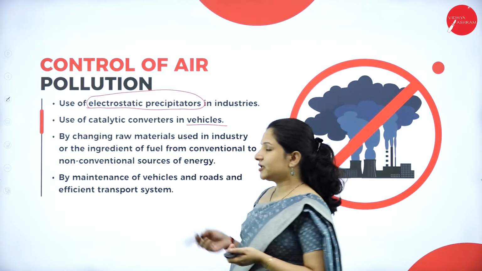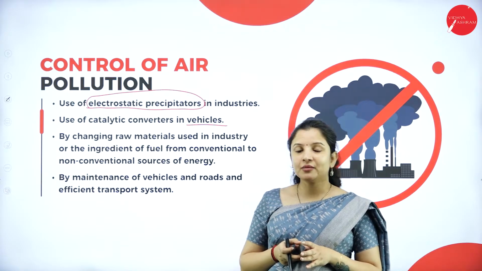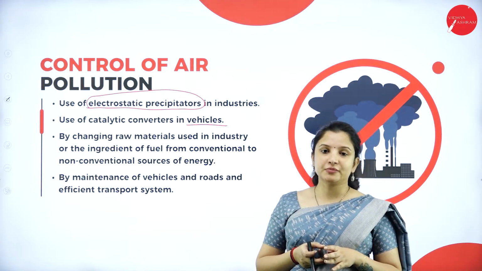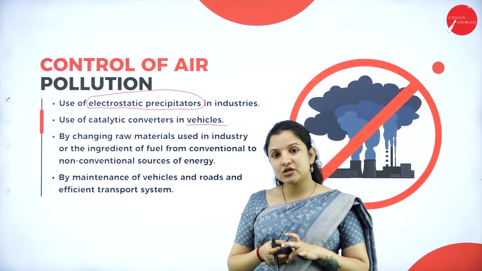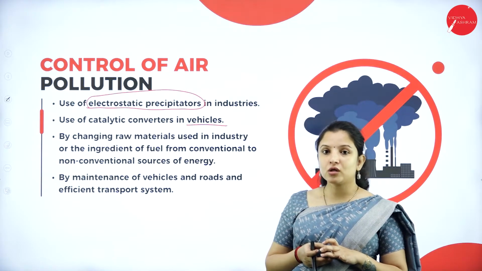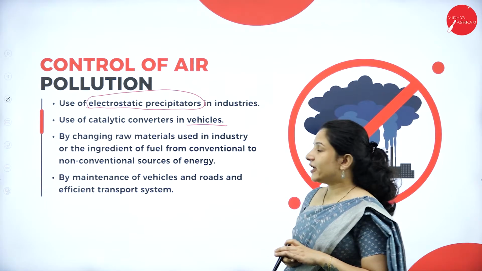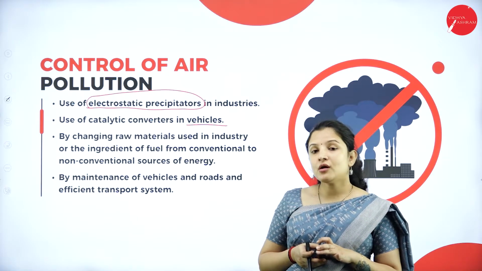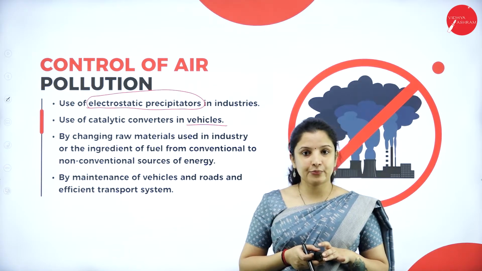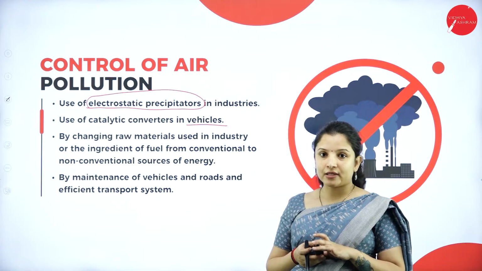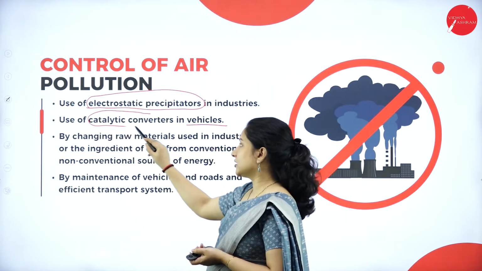Next is vehicles. Again here, we cannot go back to the olden eras wherein people used to walk. It is not possible because nowadays life is quite busy, we need to reach everywhere in time, we need to work, we need to earn, and the world is very, very fast, right? So vehicles cannot be avoided. So how can we control air pollution without avoiding vehicles? Here, catalytic converters are used.